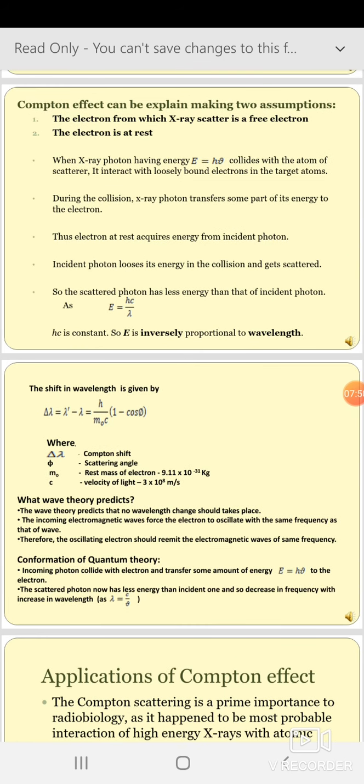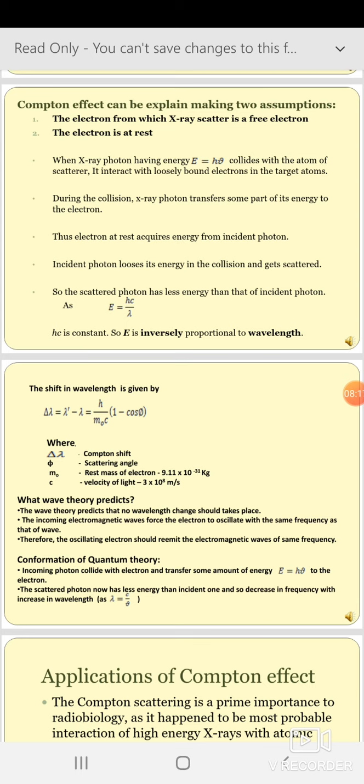So as I already explained, the Compton effect can be explained by making two assumptions: the electron from which the X-ray is scattered is a free electron, which I mentioned as a loosely bound electron, and the electron is at rest. When an X-ray photon having energy E equals h nu collides with the atom of the scatterer, it interacts with the loosely bound electrons in the target atom.